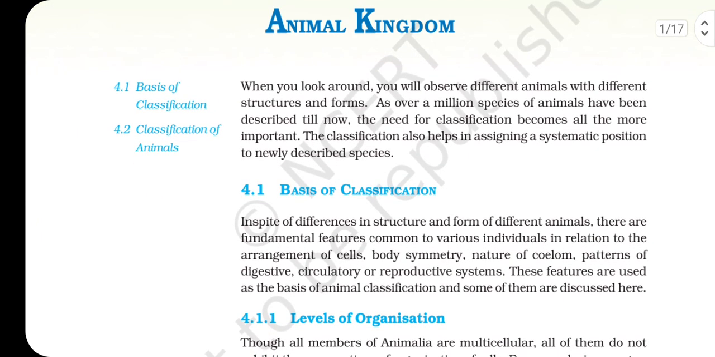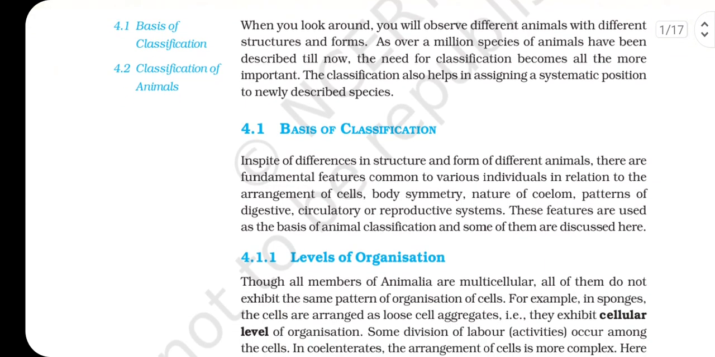Basis of classification. In spite of differences in structure and form of different animals, there are fundamental features common to various individuals in relation to the arrangement of cells, body symmetry, nature of coelom, pattern of digestive, circulatory, and reproductive systems. These features are used as the basis of animal classification, and some of them are discussed here.